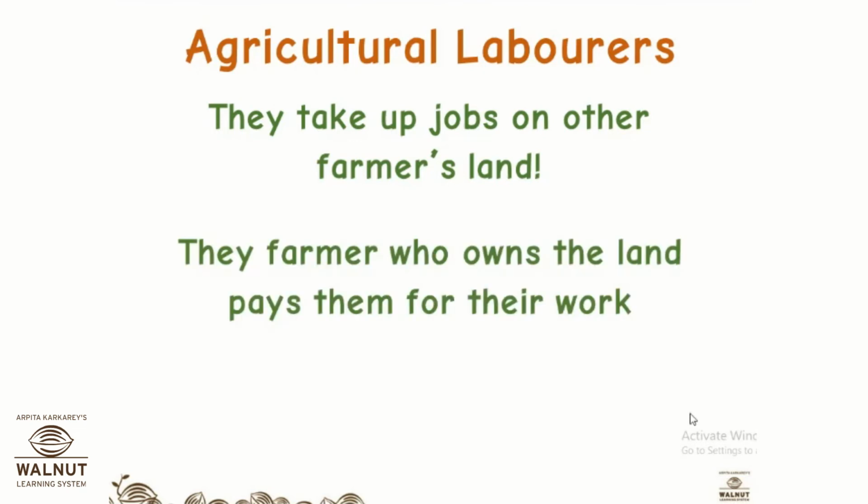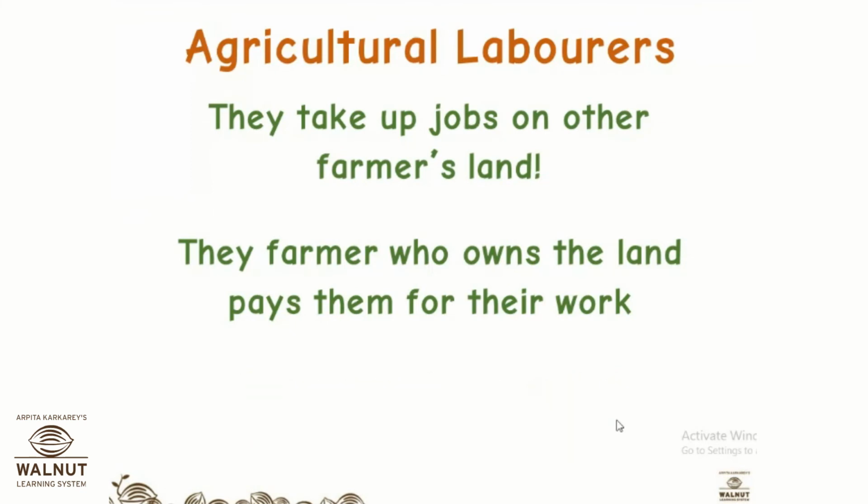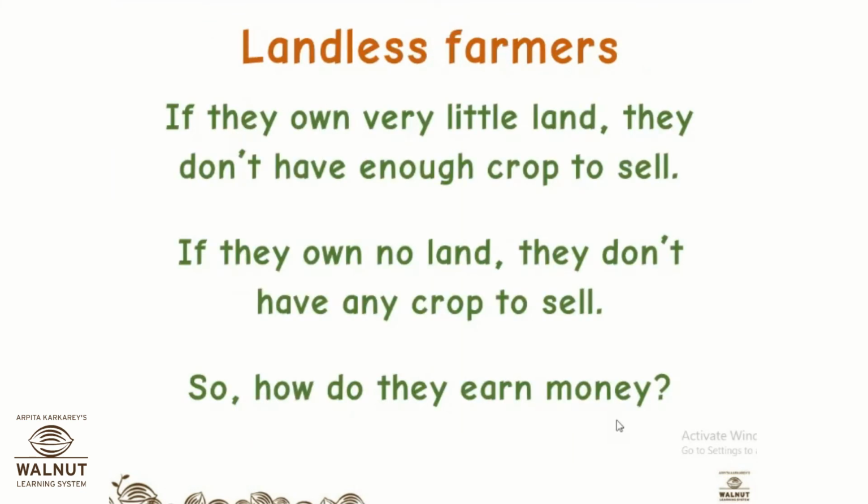So the farmer who owns the land pays them for their work. The farmer whose land it is, the huge land that belongs to whoever, will employ these landless farmers and pay them for their work. So these people are called agricultural laborers. So who are agricultural laborers? You will explain here very carefully.